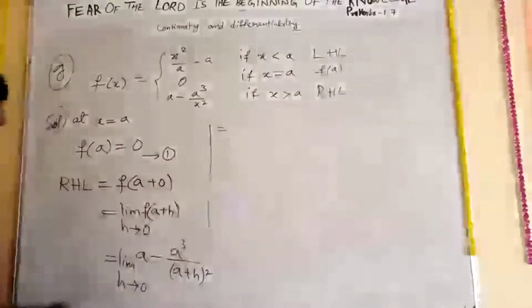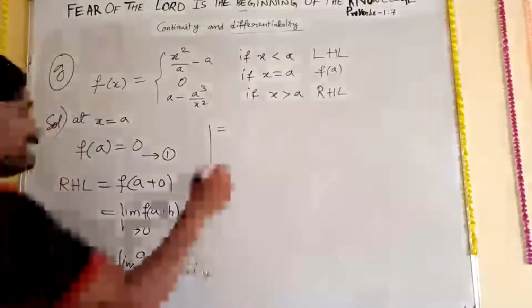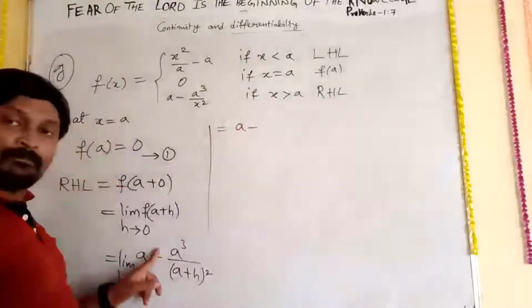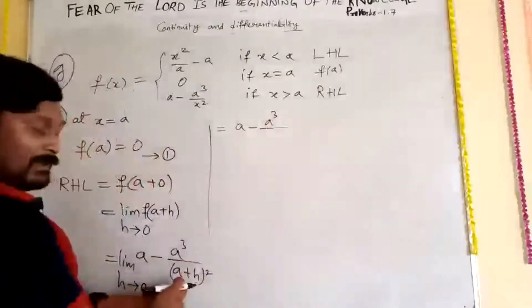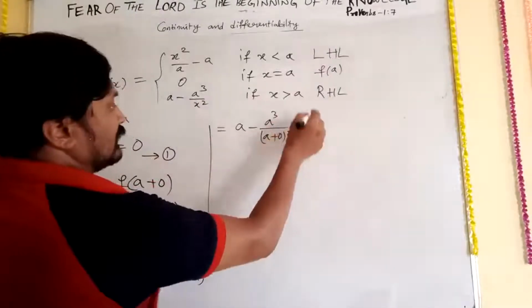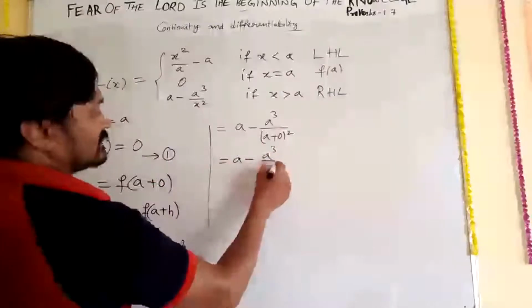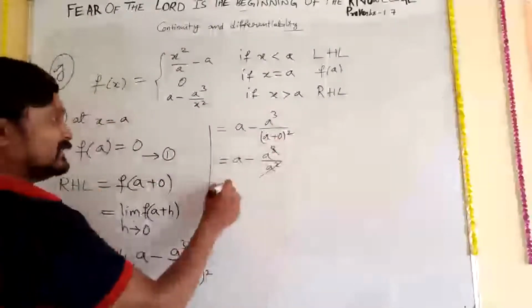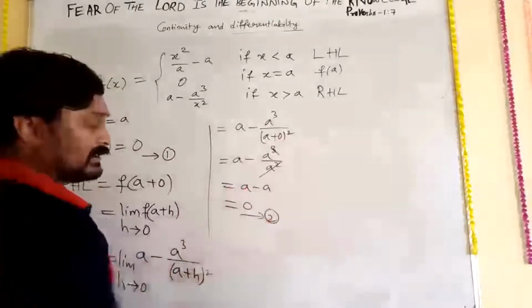I'll remove the limit. When you remove the limit, wherever h is there, substitute 0. So that means a minus a cube upon a plus 0 whole square. So that is equal to a minus a cube upon a square. Square and cube get cancelled. A minus a is equal to 0. That is equation number 2.